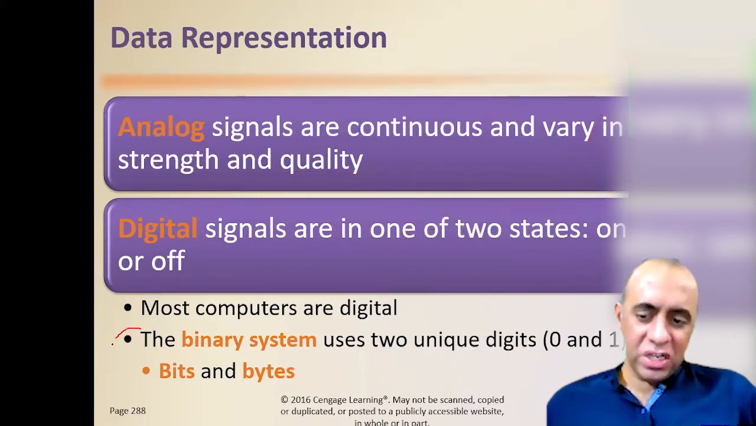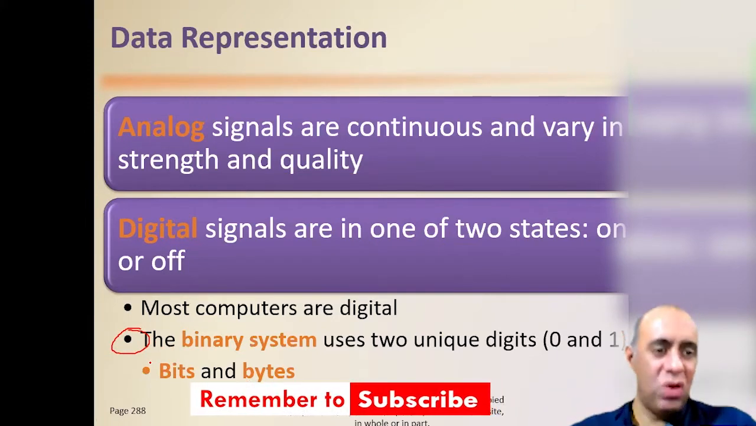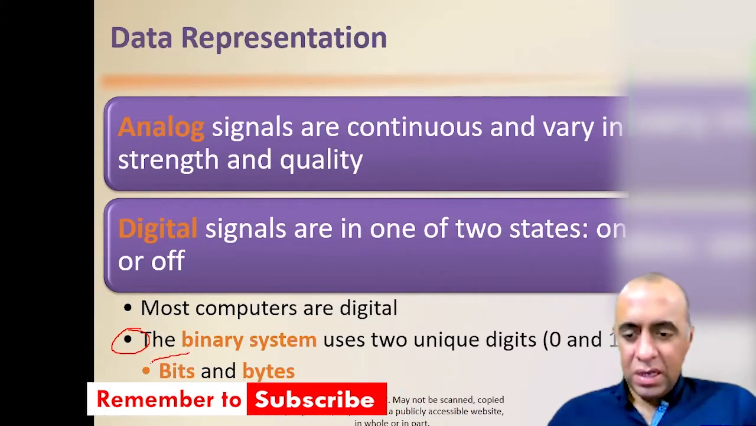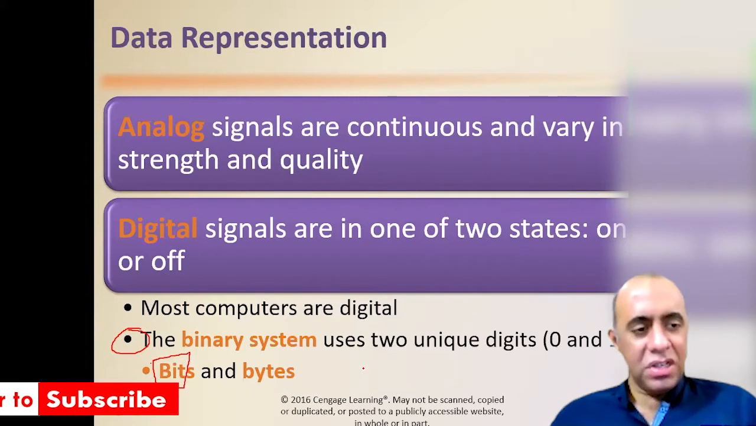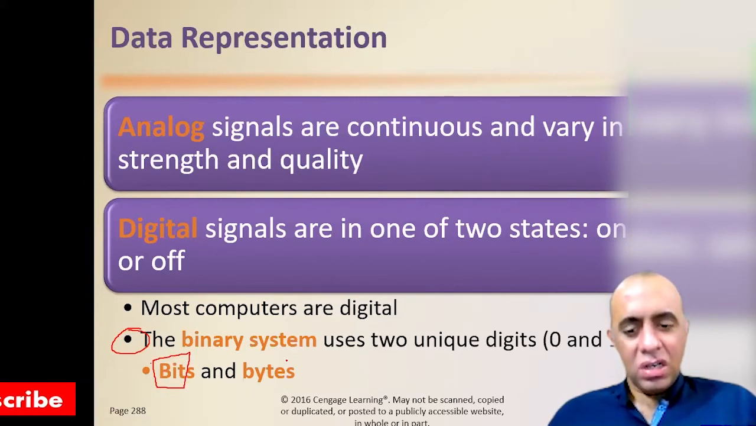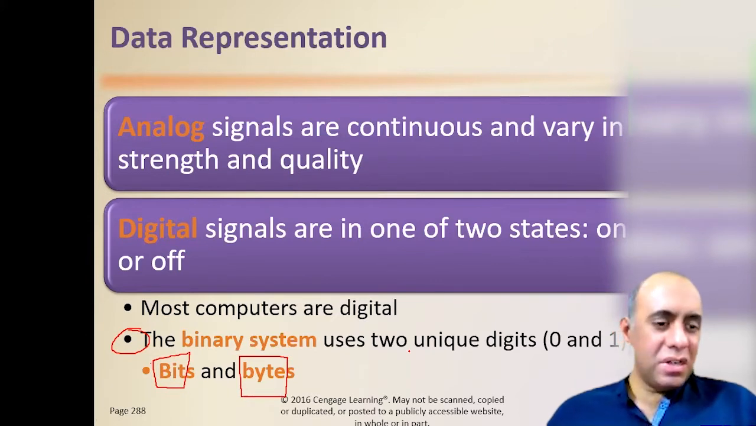And we have already seen what binary system is. One particular digit of the binary system, which is 0 or 1, is called a bit, and 8 of these bits written together as a number is called a byte. Again, these are standard universal definitions, what a bit is, what a byte is.